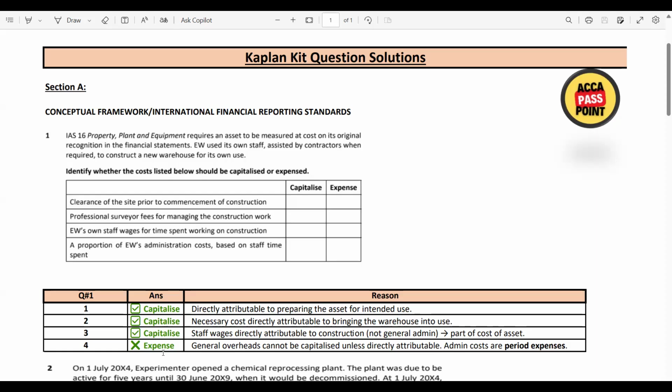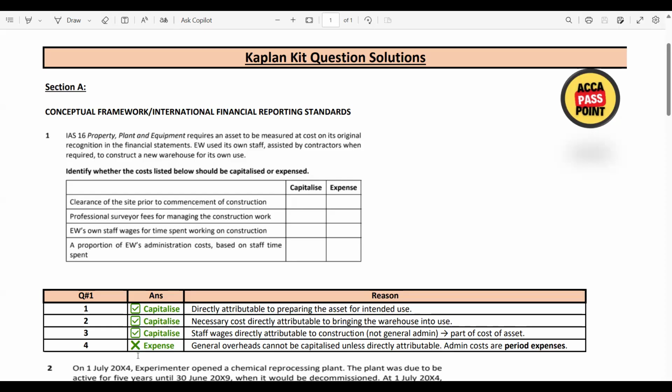Cost number four, expense out. Why should cost number four be expensed out? General overheads cannot be capitalized unless directly attributable. Admin costs are period expenses, so that's why this should be expensed out. So this is question number one with respect to PPE. This is a basic question in which the examiner gives you the costs, and you have to identify which should be expensed out and which capitalized.